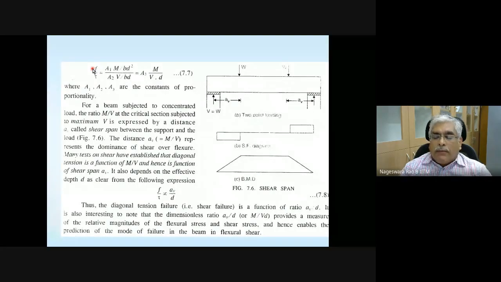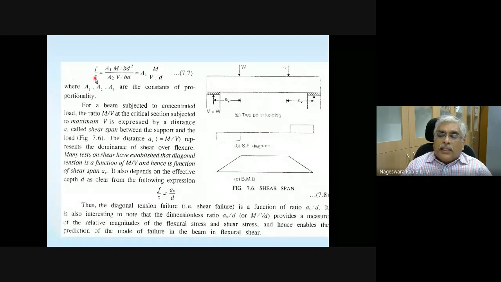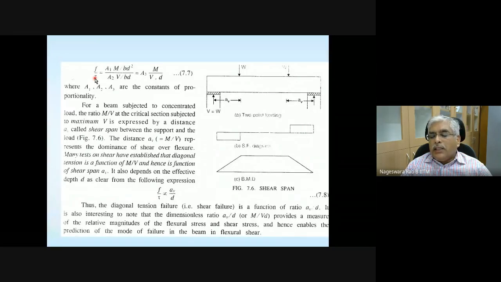F is equal to M divided by Z. For a rectangular section, Z is BD square divided by 6. So F is going to be 6M divided by BD square. So that is F. And what about tau? As per the code, nominal shear stress or average shear stress. What is tau? Tau is nothing but shear force V divided by BD.